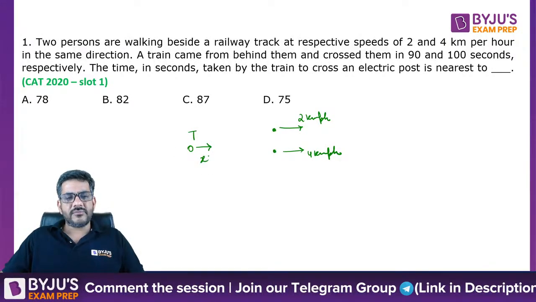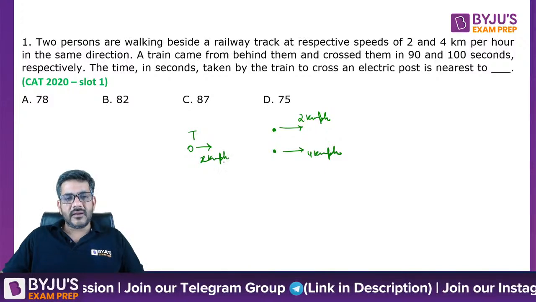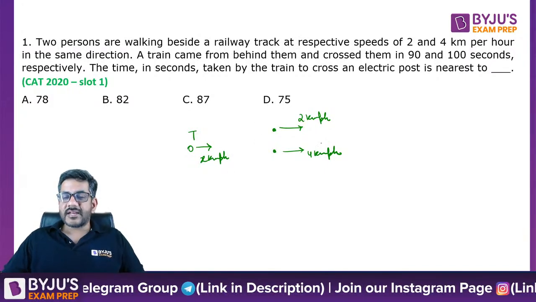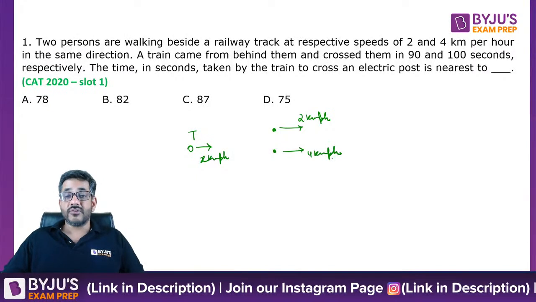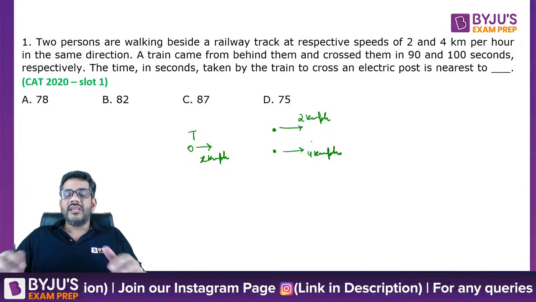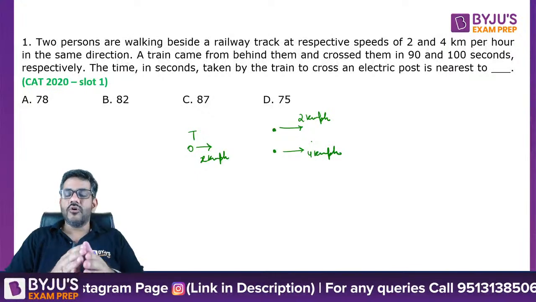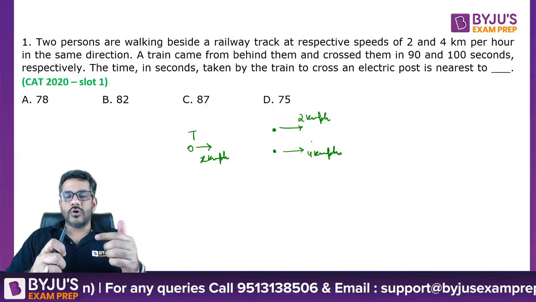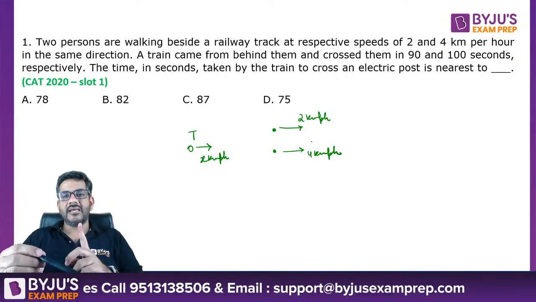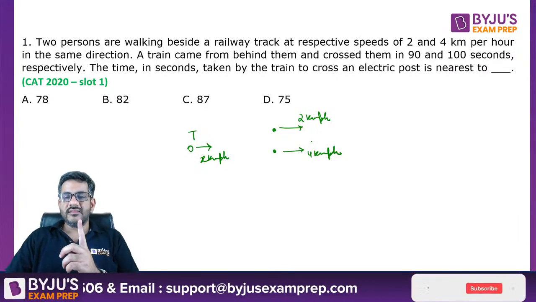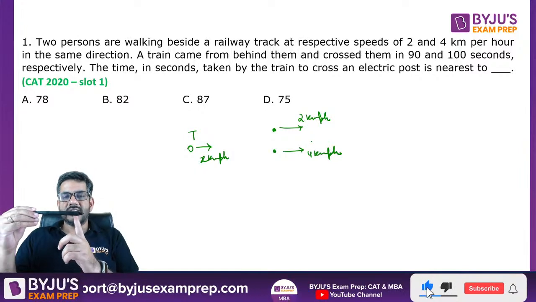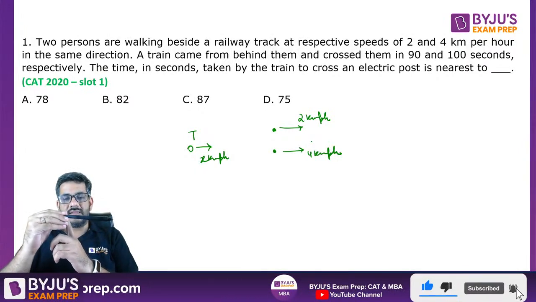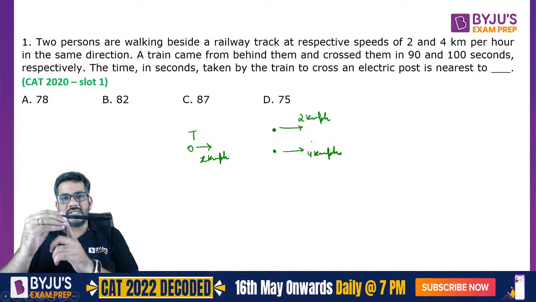Let us say the speed is x km per hour. So it crosses one person in 90 seconds, the other person in 100 seconds. So when a train crosses a person, I hope you all would have done this. In that case, the train actually covers its own length. If you look into the camera, I can say this is the person whose length is negligible. This is the train. Actually, the train only covers its own length. This is what we call the train crossing a person.